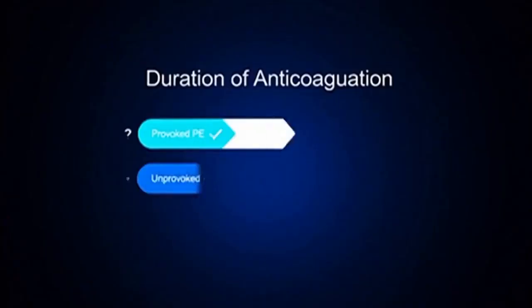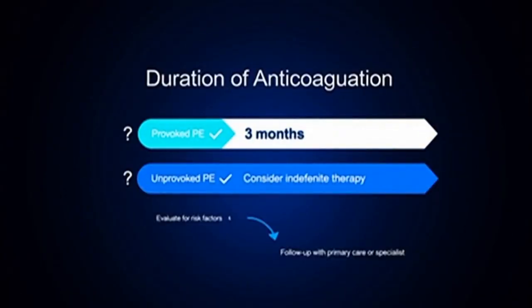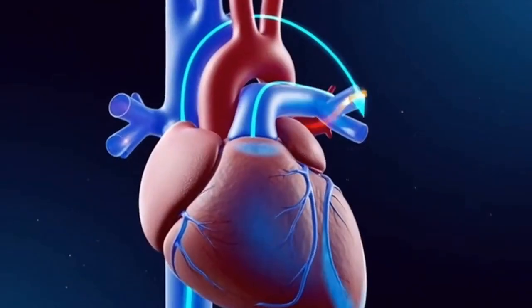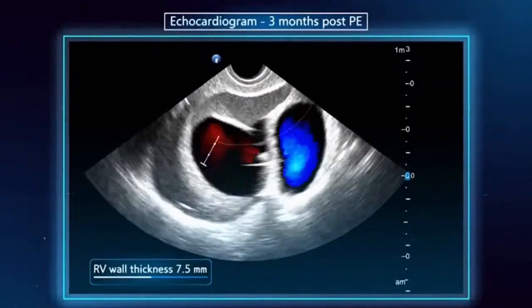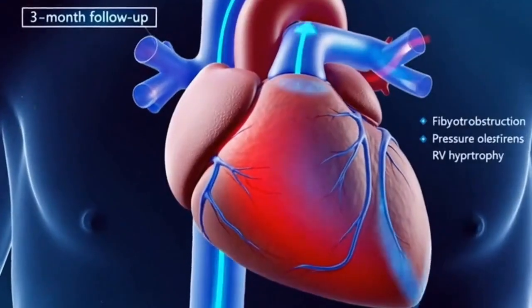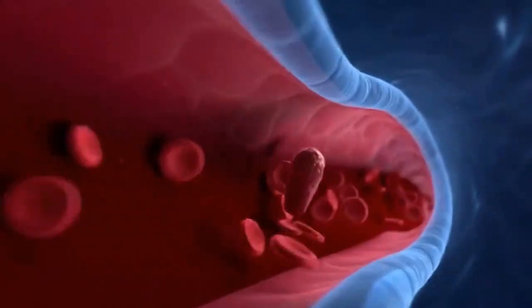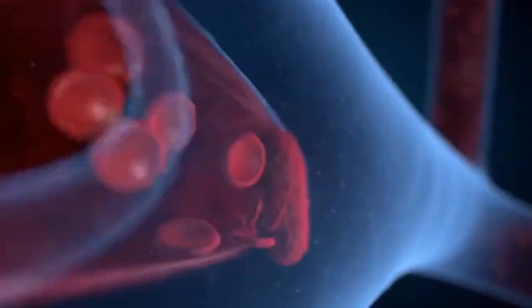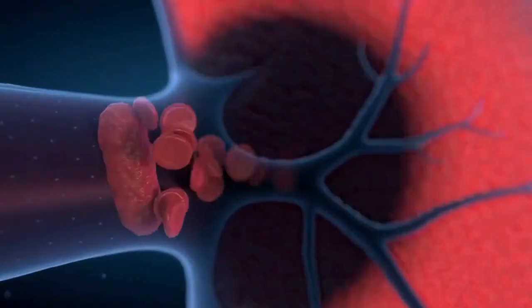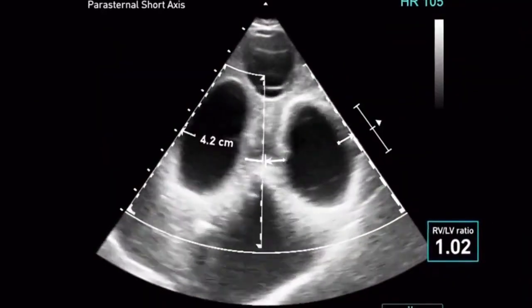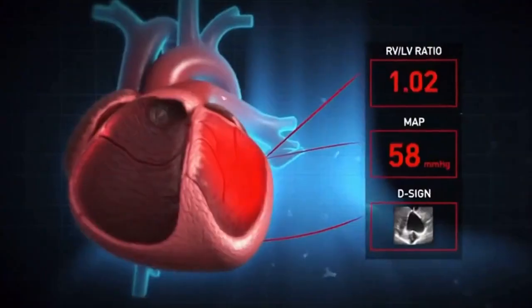Submassive PE, RV strain on echo or elevated troponin and BNP, but hemodynamically stable, is the gray zone. Anticoagulation is standard. Whether to add thrombolysis is debated. The PEITHO trial showed systemic thrombolysis prevented hemodynamic decompensation but doubled major bleeding and intracranial hemorrhage risk. Most centers use catheter-directed thrombolysis selectively.